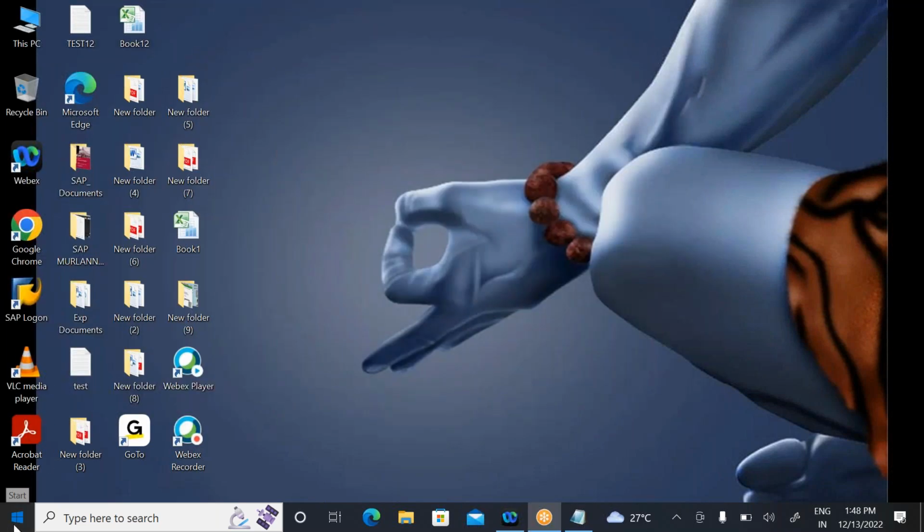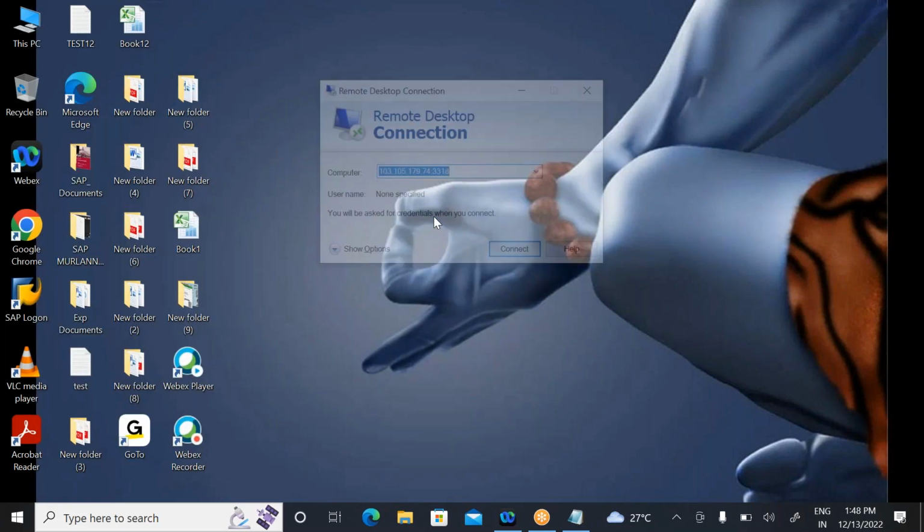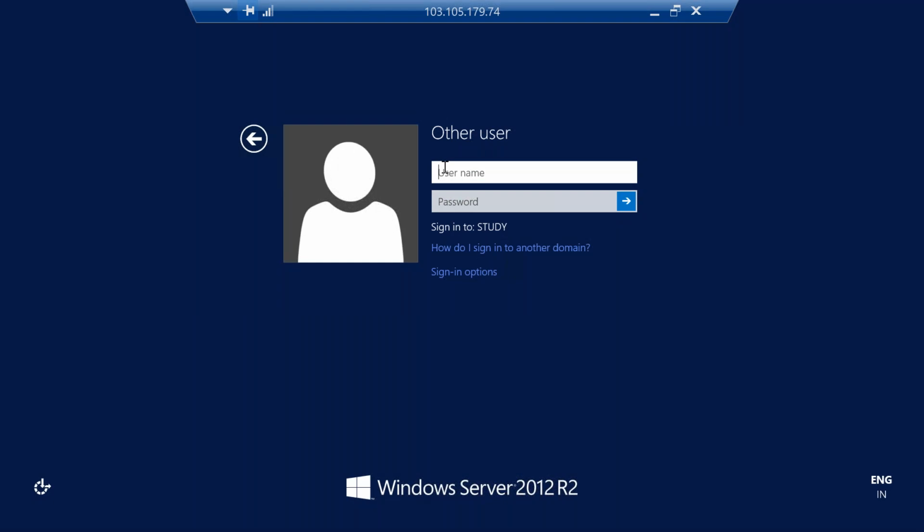Come to here. First of all, I need to go to access, go to remote desktop connection. Click on connect. Click on yes. Okay. So here I need to enter my user name and password. Give me a second. Come to here.